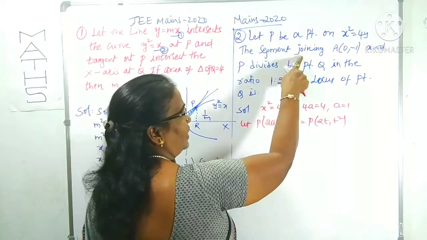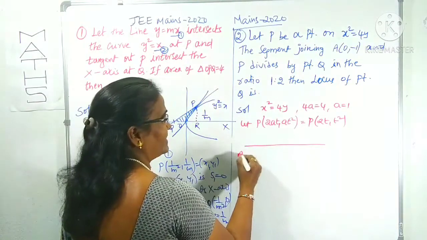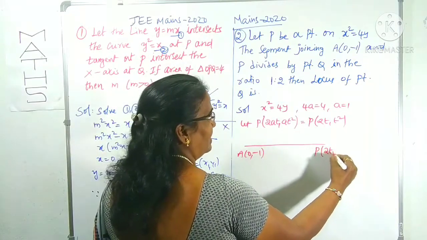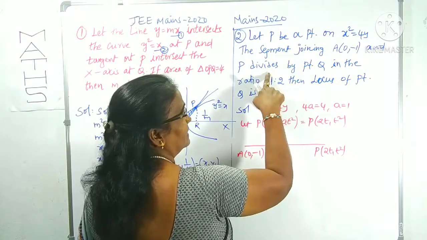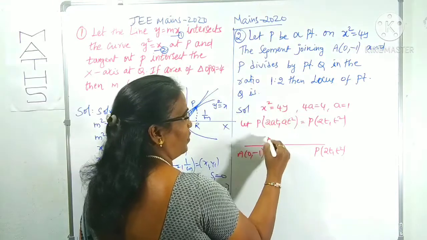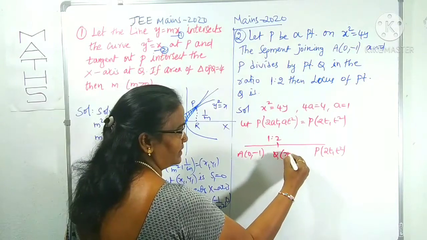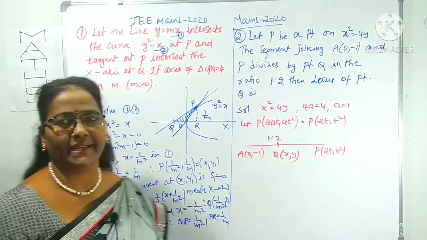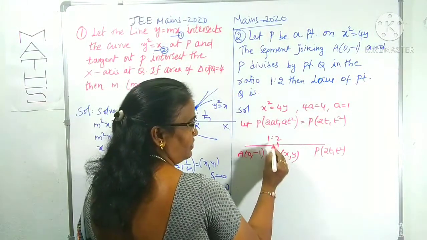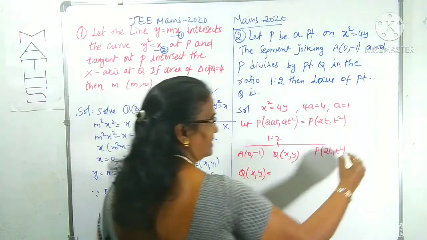The segment joining A and P is divided by Q. What is A here? A is 0 comma minus 1, and P is 2t comma t square. The segment joining A and P is divided by some point Q in the ratio 1:2. Then the locus of point Q. To find the locus of the point, I am taking the point as some x comma y. We can take x1 y1 also, but better I am taking x comma y. Q divides in the ratio 1:2, so what is Q equal to? You know the formula.